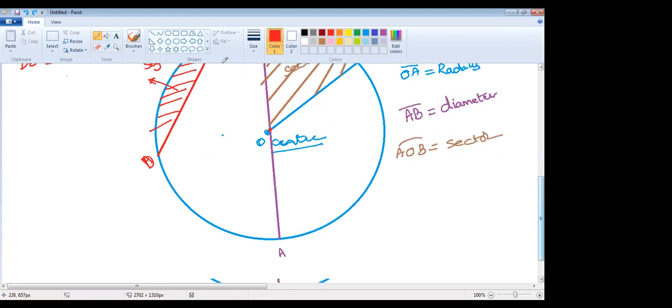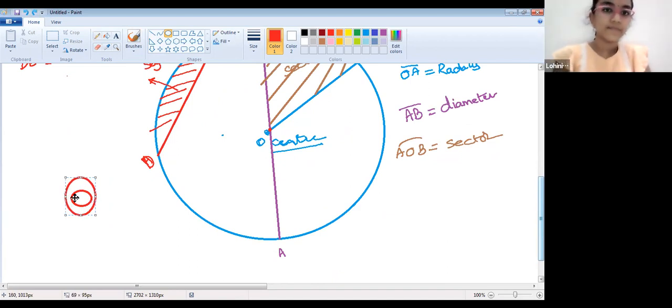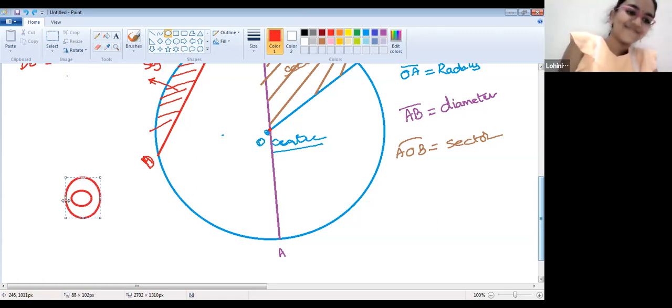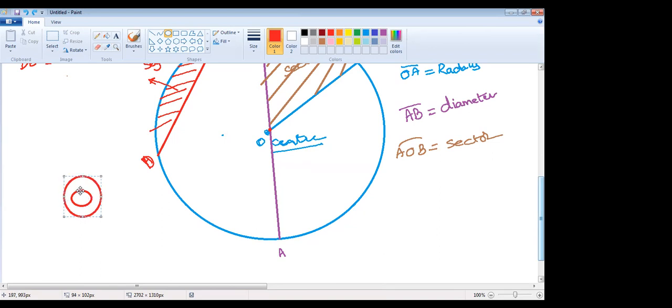Now, there is one more point I want to say to you, children. There are the same radius, different circles. Same radius. How can I draw it here? Lohini, are you there? I want a point from you.